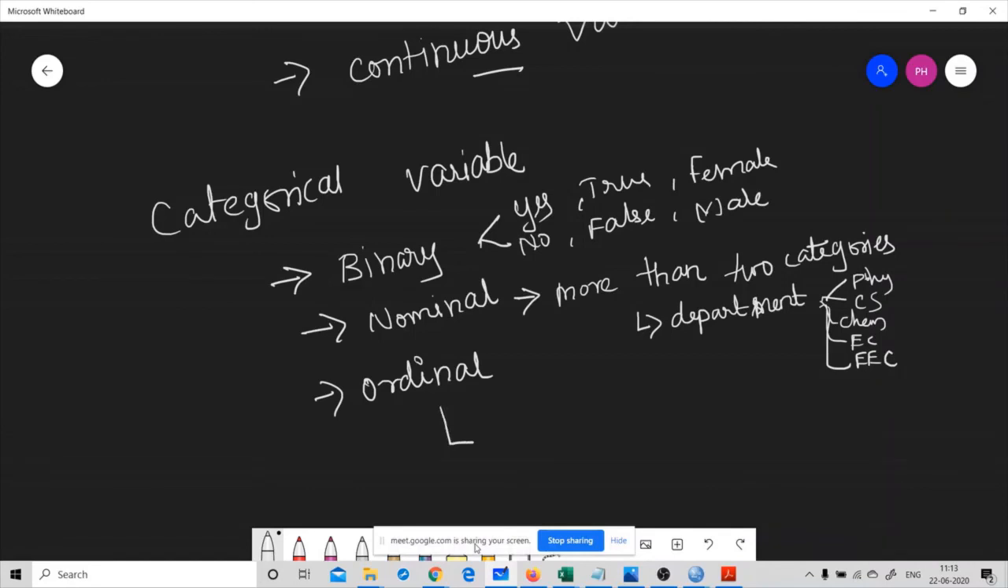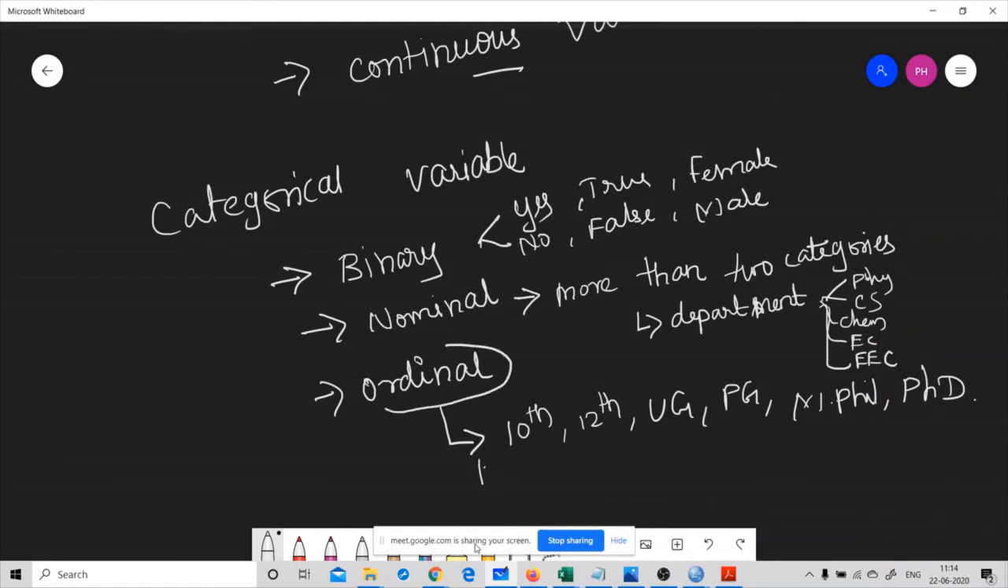Then what is ordinal variable? If you have to enter your data in an ordered format, for example, you cannot directly enter your marks for UG or PG. First of all, you have to enter the marks for 10th standard, then 12th, then UG, then PG, then MPhil, after that PhD. Okay, got it? So this type of variable is called ordinal variable. So the categorical variable is composed of three main categories: the first one is binary, next one is nominal, and third one is ordinal.